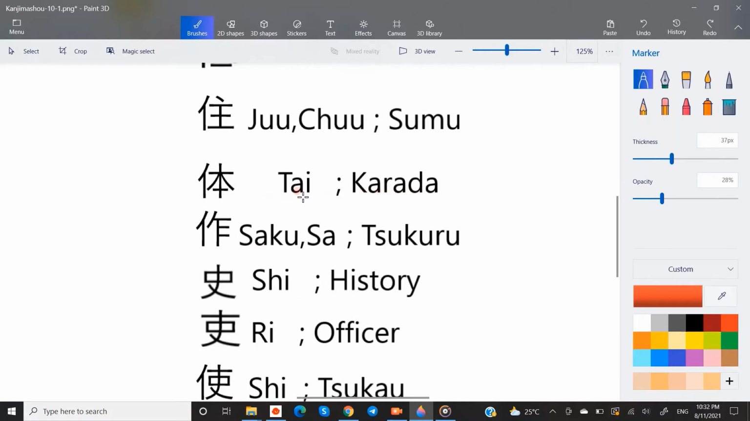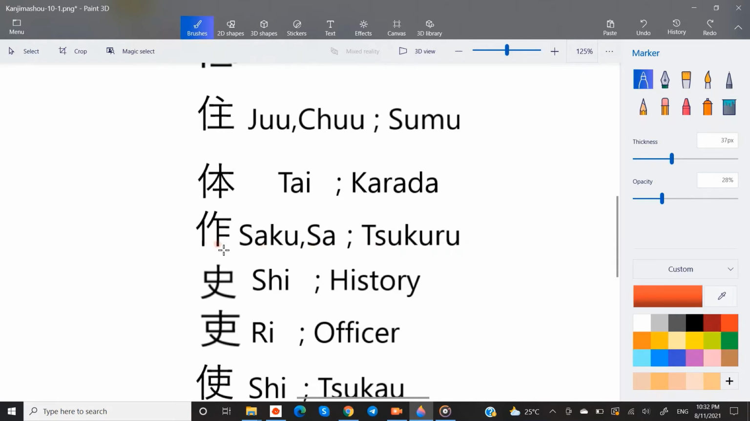Karada, onyomi tai, the body kanji. This has two radicals, man radical and the book radical, which also means the real one. So the actual man himself physically is the body.